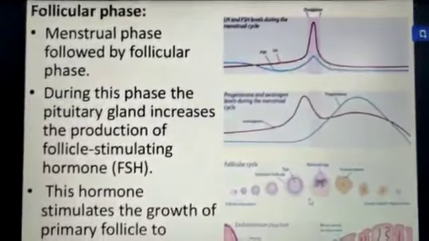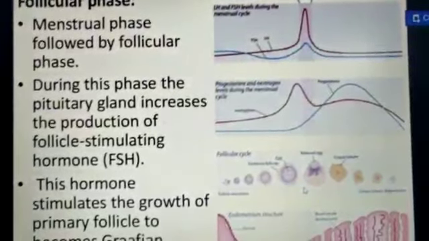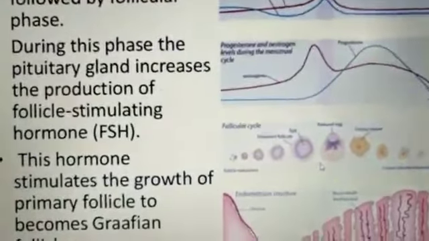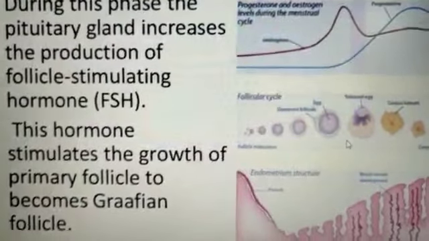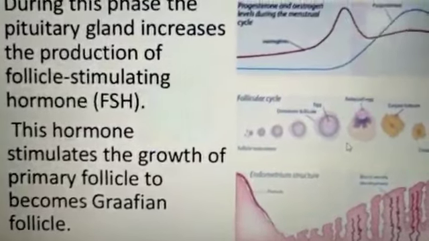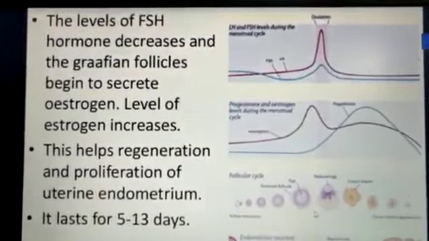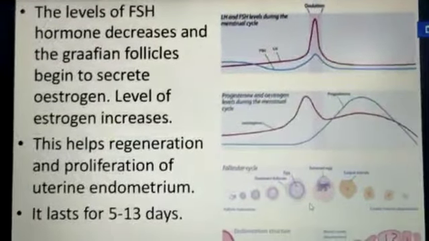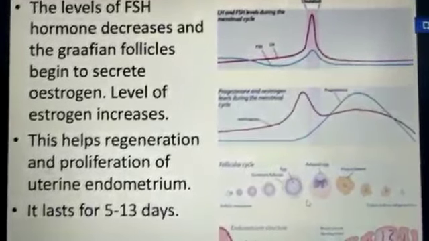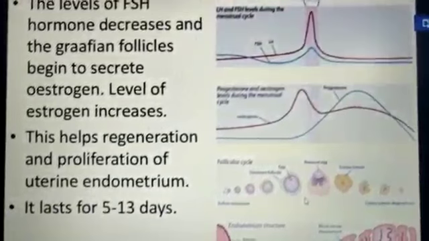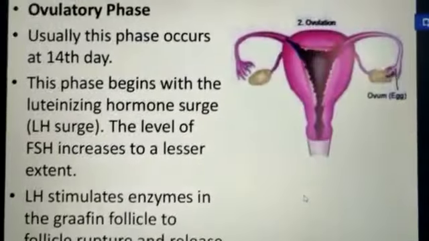Follicular phase: the menstruation phase is followed by the follicular phase. During this phase, the pituitary gland increases the production of follicle stimulating hormone, that is FSH, and this hormone stimulates the growth of the primary follicle to become the Graafian follicle. The level of FSH, follicle stimulating hormone, decreases, and the Graafian follicles begin to secrete estrogen. The level of estrogen increases. This helps in regeneration and proliferation of the uterine endometrium. It lasts for 5 to 13 days.